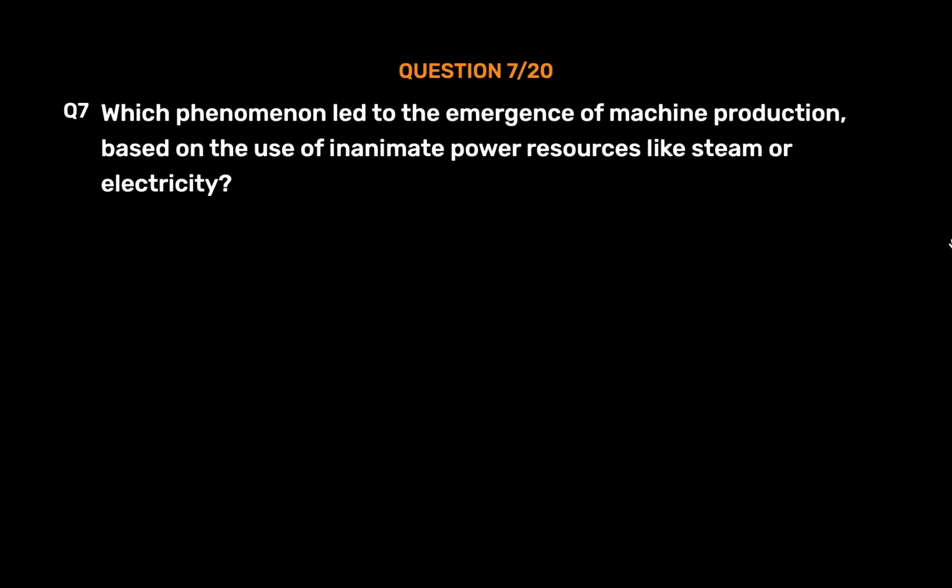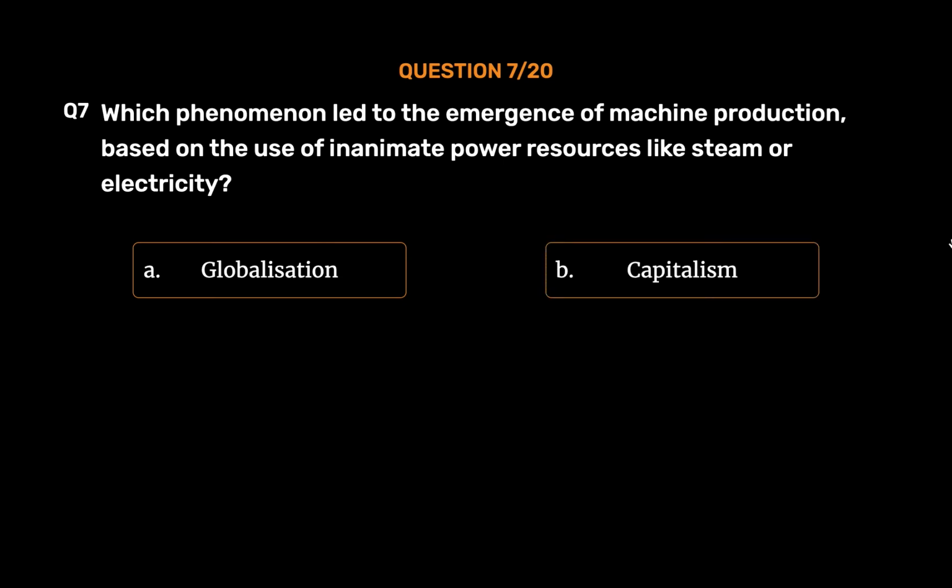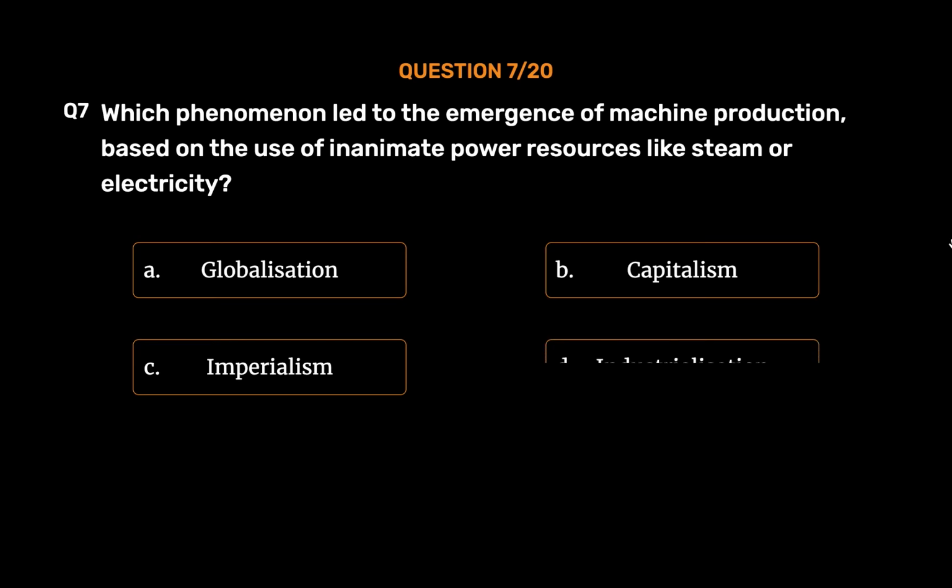Question number 7. Which phenomenon led to the emergence of machine production, based on the use of inanimate power resources like steam or electricity? Option A. Globalization. Option B. Capitalism. Option C. Imperialism. Option D. Industrialization. The correct answer is Option D. Industrialization.